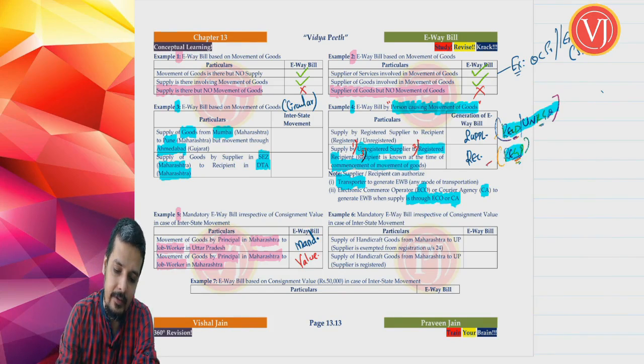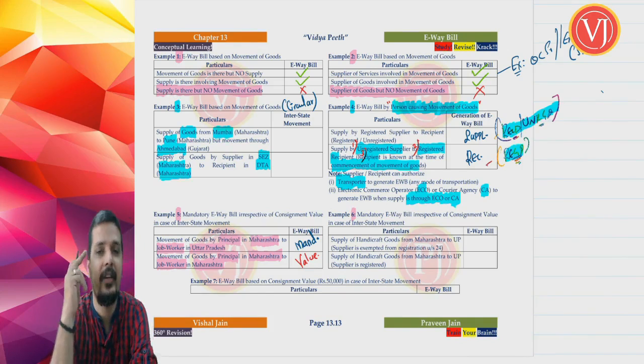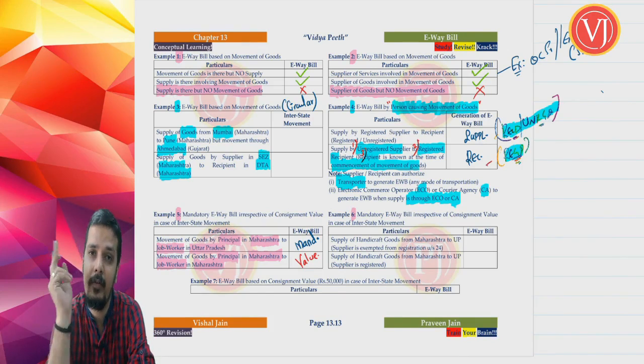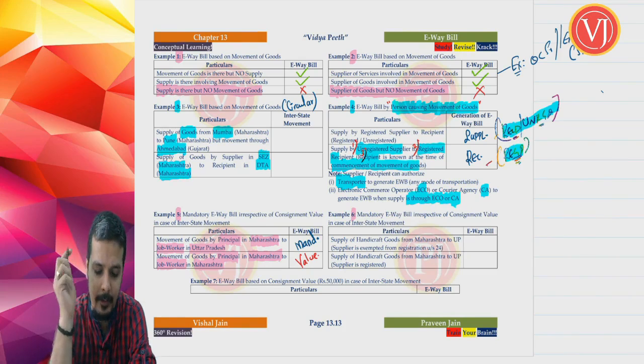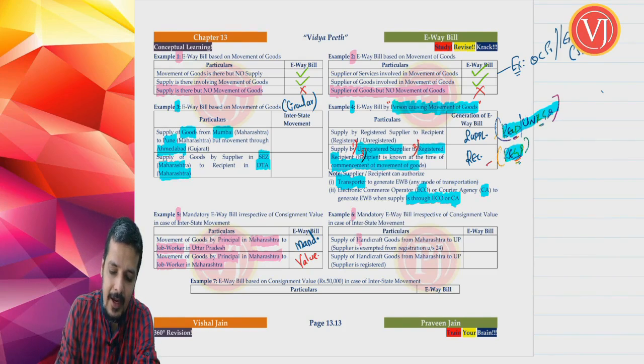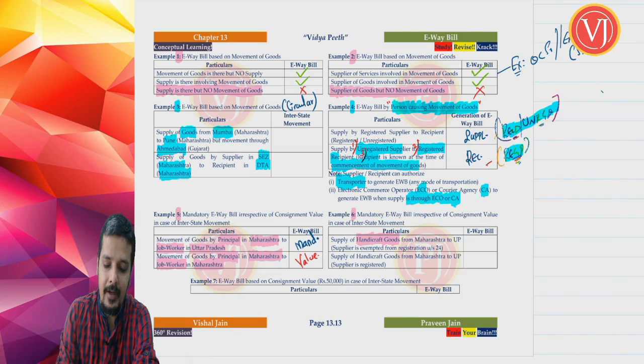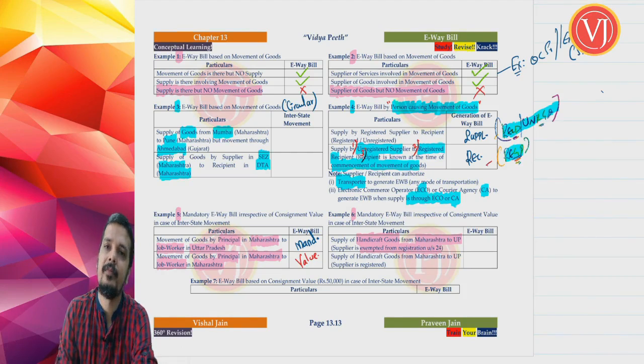Now let us see the sixth example, which will tell that there is another case of mandatory e-waybill where you don't see the value, you have to generate e-waybill. If you are talking about handicraft goods, supply of handicraft goods from Maharashtra to UP. So you are talking about supply, which means the base document will be tax invoice. Supply of handicraft goods where you are exempted from registration.